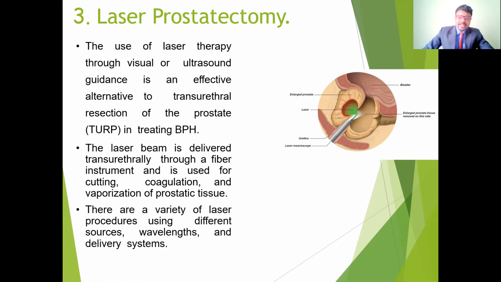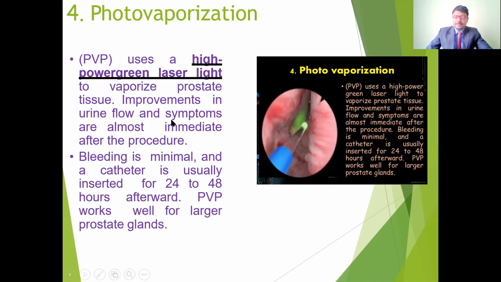In this procedure the laser beam is delivered transurethrally through a fiber instrument, and is also used for cutting, coagulation, and vaporization of the prostate tissue. So these lasers are helpful to resect the prostate enlargement, for cutting, coagulation, and also vaporization. There is a variety of laser procedures using different sources, wavelengths, and delivery systems. So different types of lasers are used, depending on the wavelength and the delivery of the laser system. These are the special treatment techniques to remove the prostate gland.